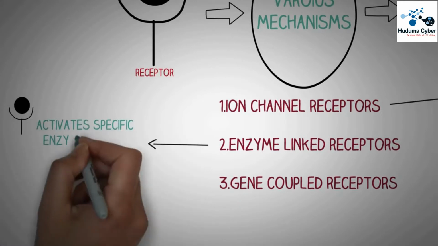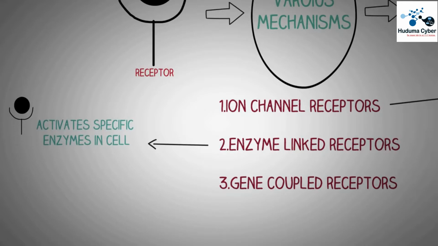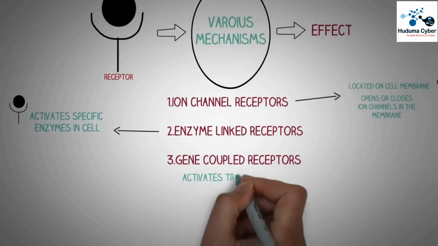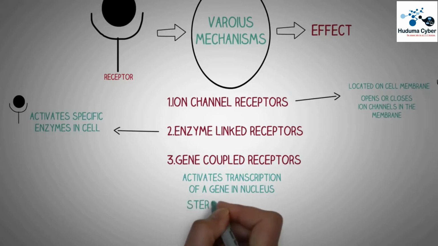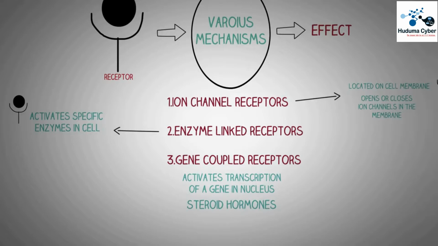In this case, when the hormone binds to the receptor, it causes the activation of many enzymes in the cell which exert the effect of the hormone. We also have gene-linked hormone receptors, where binding of the hormone to its receptor in the nucleus causes activation or deactivation of a transcription factor of a gene in DNA. An example of this is the steroid hormones, which increase the transcription of genes which are responsible for increased protein synthesis in the cell.